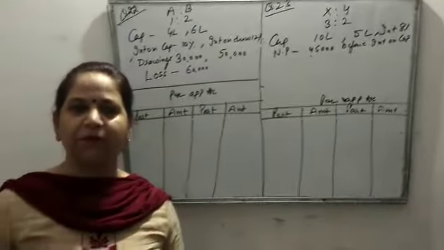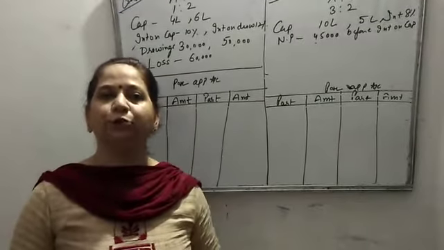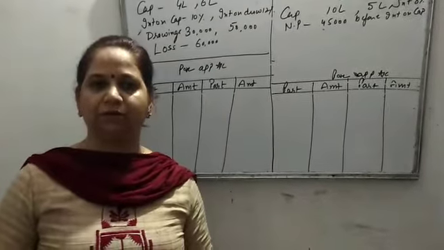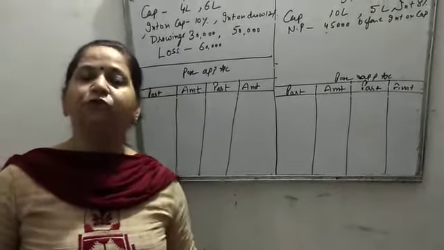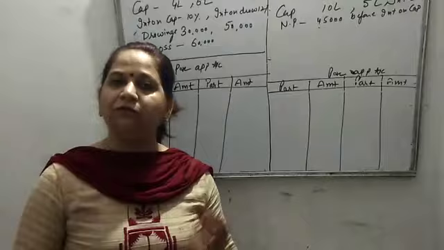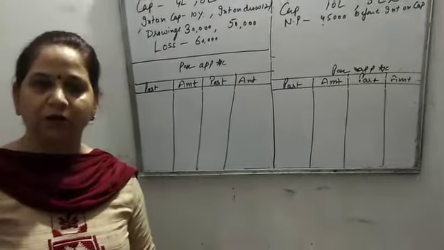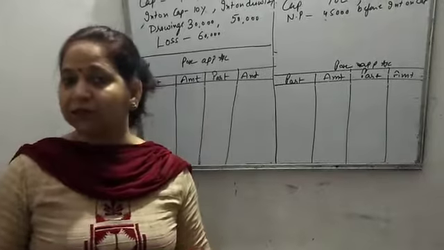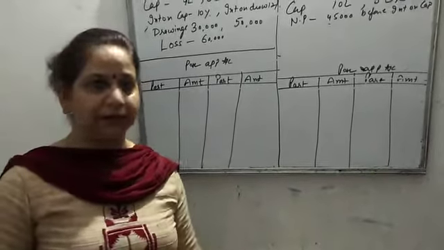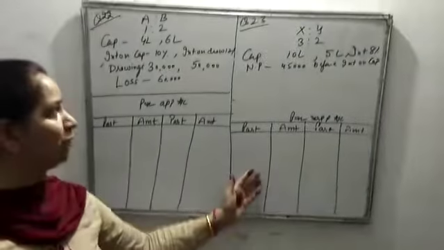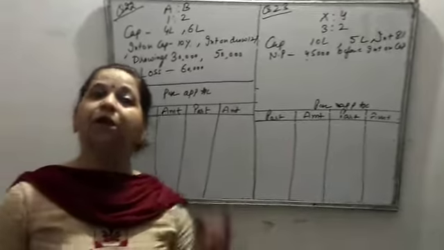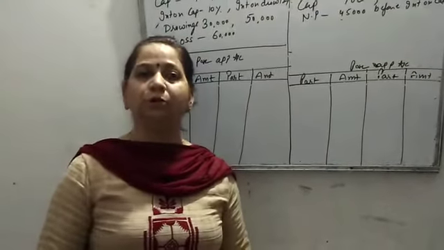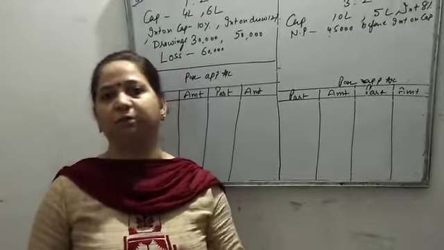Myself Mridula. As students, in the last video we discussed interest on loan and rent paid to a partner. Today I have taken two questions in which a few points are there: whenever there is a loss, how to treat interest on capital, whether it is provided or not. And in the second question, question number 23, profit is there, but it is not sufficient to give the full interest on capital, so how the treatment is to be done.